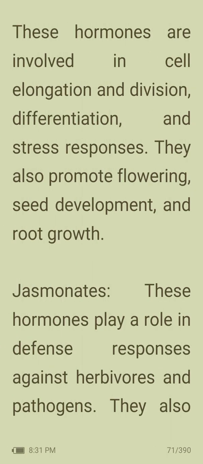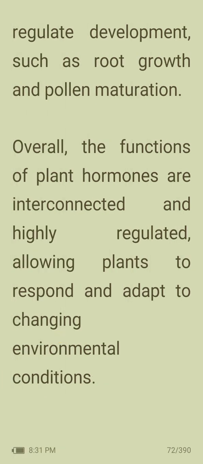Brassinosteroids. These hormones are involved in cell elongation and division, differentiation, and stress responses. They also promote flowering, seed development, and root growth. Then jasmonates. These hormones play a role in defense responses against herbivores and pathogens. They also regulate development such as root growth and pollen maturation.